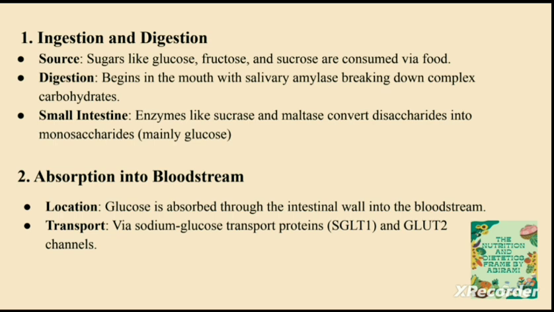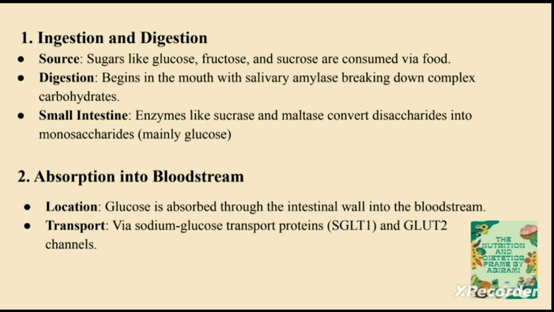And once it reaches the small intestine, the disaccharides will be converted into monosaccharides, and that monosaccharide would be glucose mainly, not any other sugar molecule like fructose. And this reaction is facilitated by enzymes like sucrase and maltase.